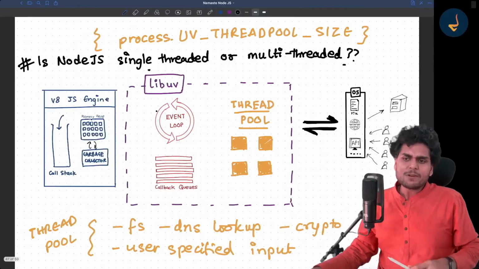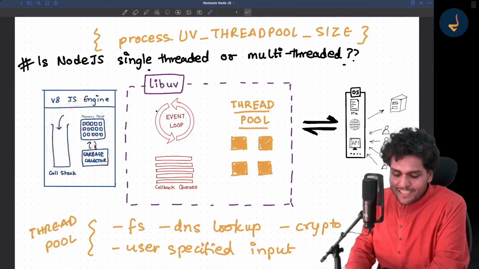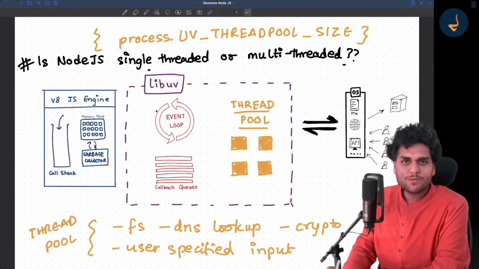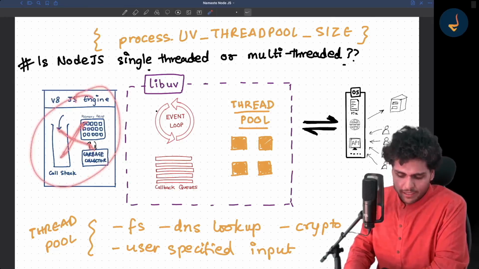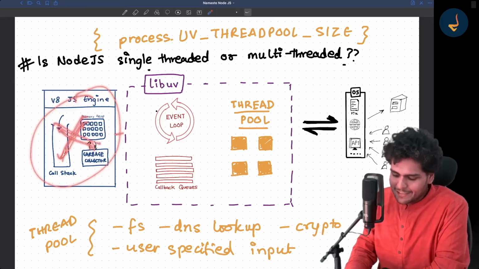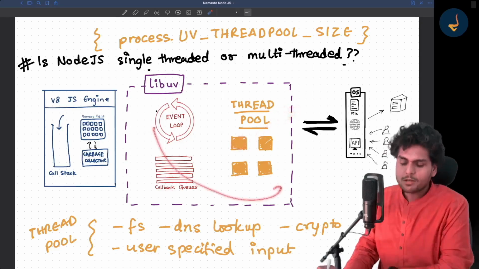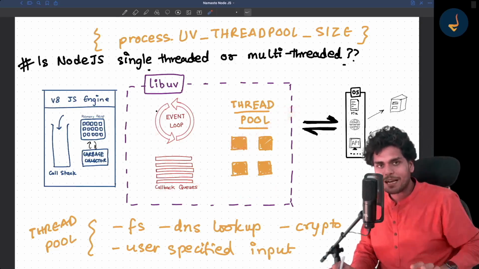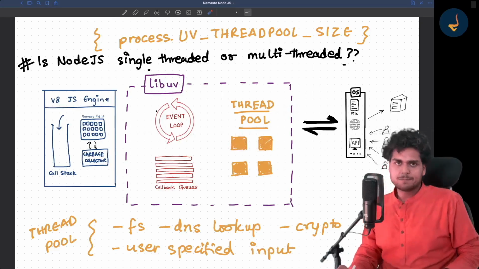Otherwise there is no way that using just one thread you can do all of it. In the main thread, we don't block. All the asynchronous tasks are done by libuv using a thread pool, or sometimes not using a thread pool. I will come to that later, but it uses a thread pool for a lot of things.